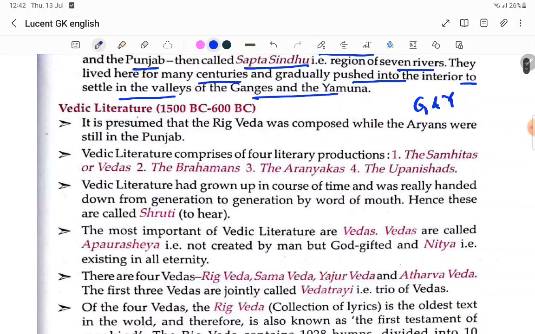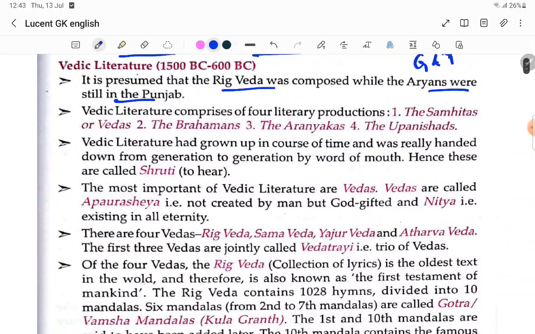Vedic literature. It is presumed that the Rig Veda was composed while the Aryans were still in the Punjab. Vedic literature comprises four literary productions: Samhitas, or Vedas, such as the Rig Veda and Yajur Veda; Brahmanas; Aranyakas; and Upanishads.